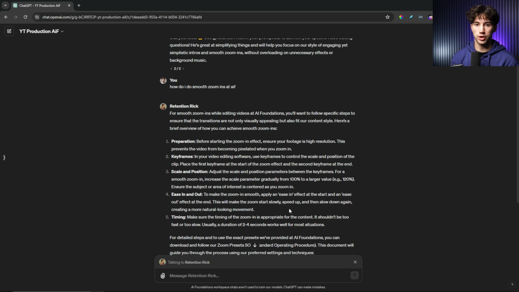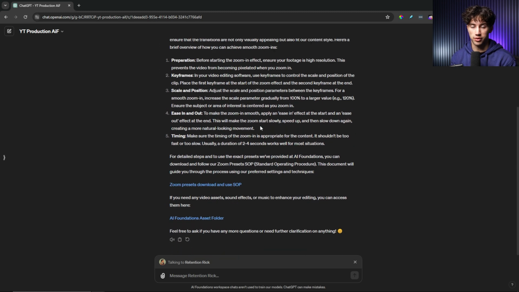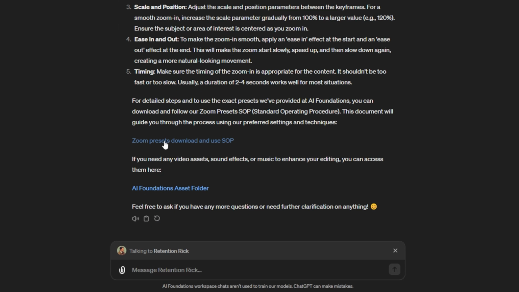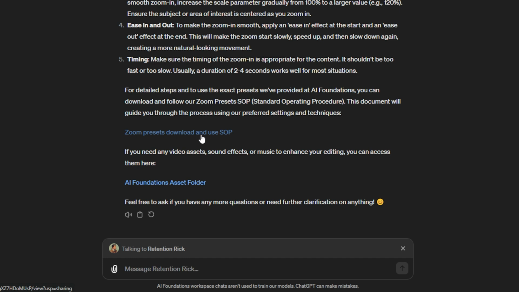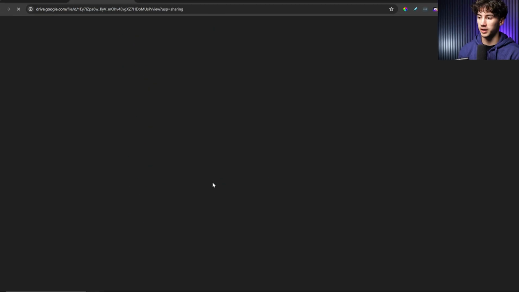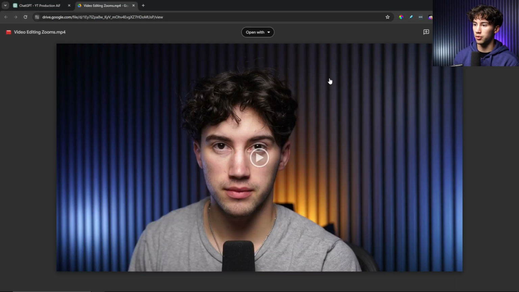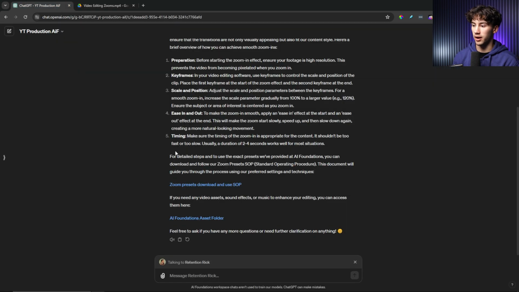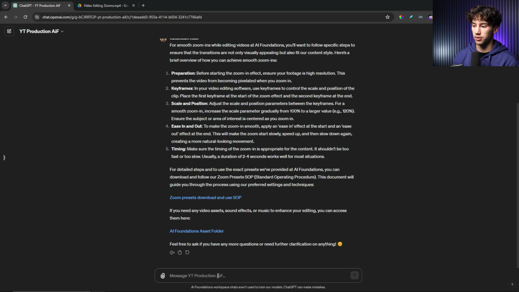So now, if the user had a question on how to do smooth zoom-ins when doing editing, then I could just click on this Zoom Presets download and use SOP. So I can select this folder, and it will take me straight to that SOP that I've already created. And then they can hit play and learn from there. I can then go back. I can stop talking to Retention Rick, and I can ask another question.